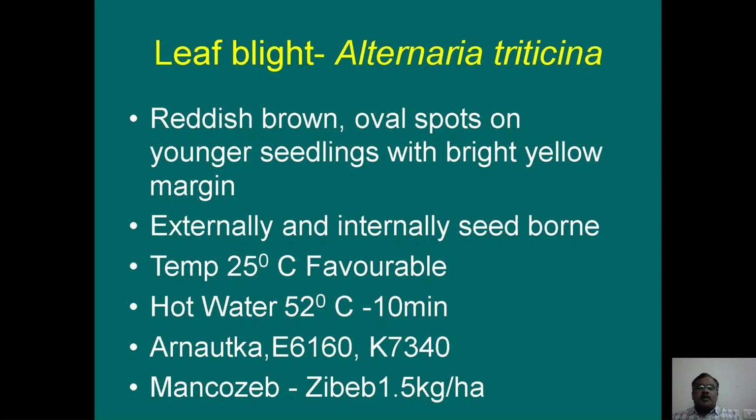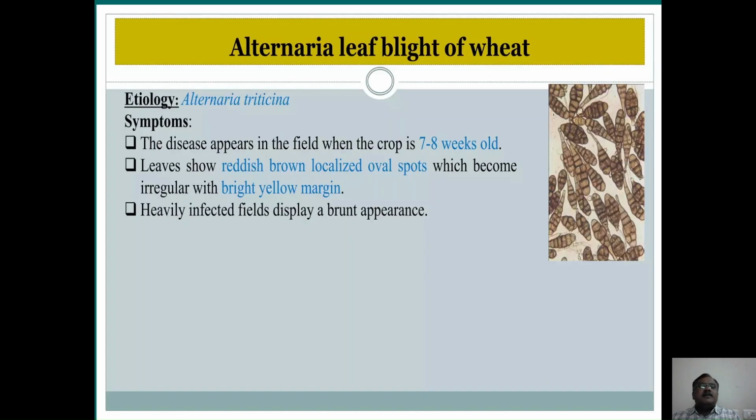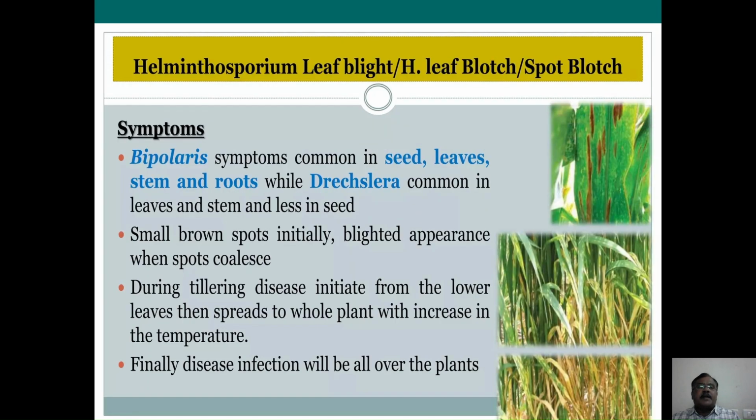If it is observed at a later stage, then apply Mancozeb at the rate of 1.5 kg per hectare to reduce the incidence. And this is the typical spore produced by Alternaria, and it appears in the field when the crop is 7 to 8 weeks old. We have already studied the development of symptoms, that is, formation of brown oval spots on the leaf, and several such spots coalesce together and cause complete drying of leaves, which gives a burnt-up appearance. And then the next leaf blight is caused by Helminthosporium species, or Helminthosporium leaf blotch.